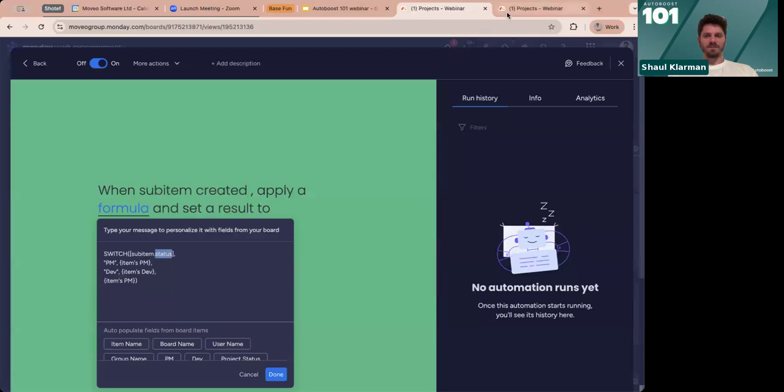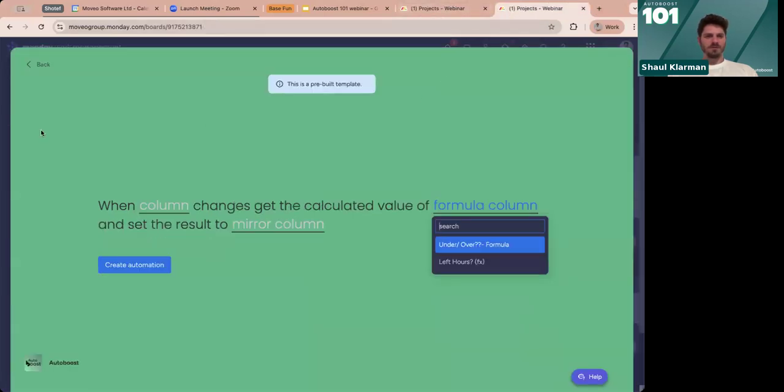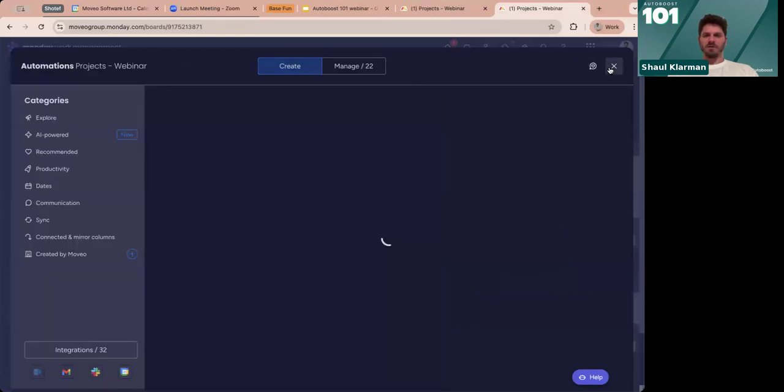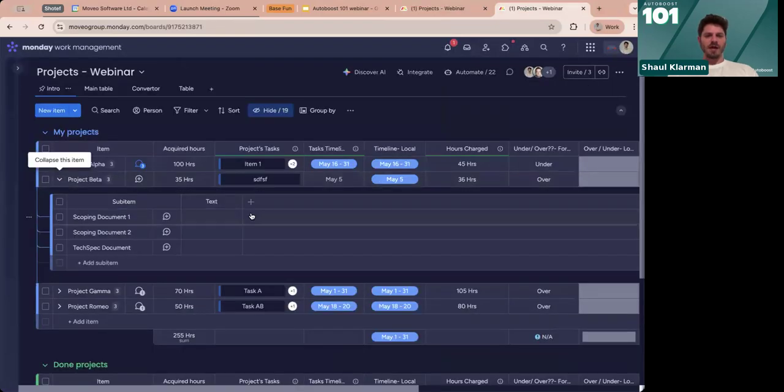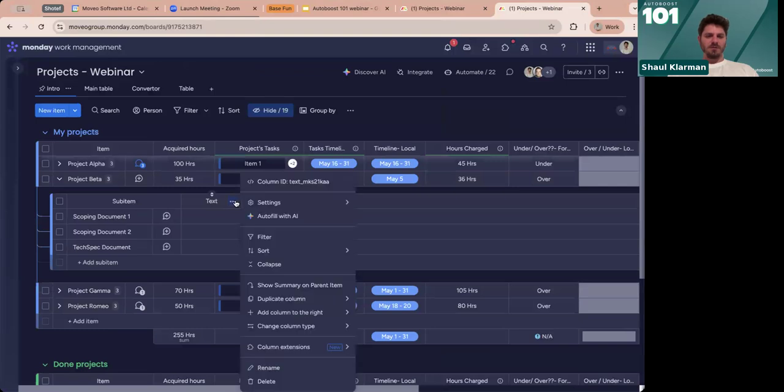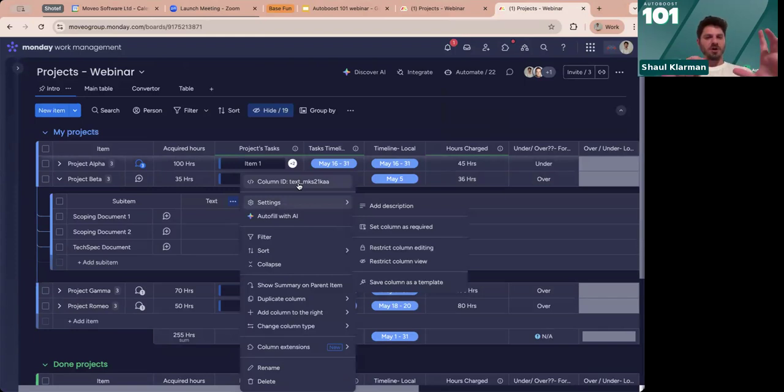So if I go back here, sorry, let's close this. You want to make sure you're able to see those IDs. You can find them here. So you can do something like if sub-item dot this column ID is something, then do something, and do some conditions on the sub-item level as well.